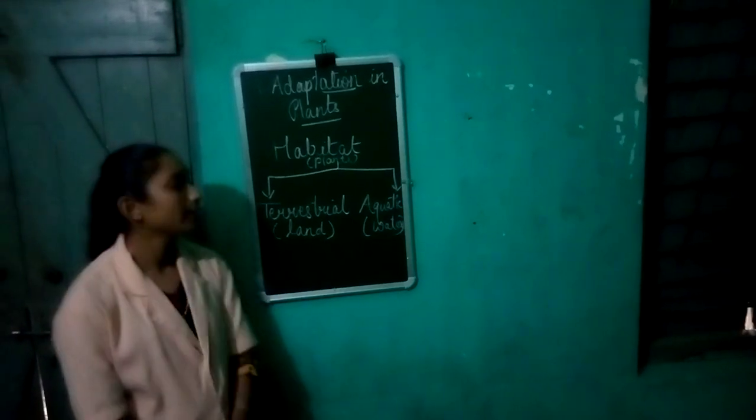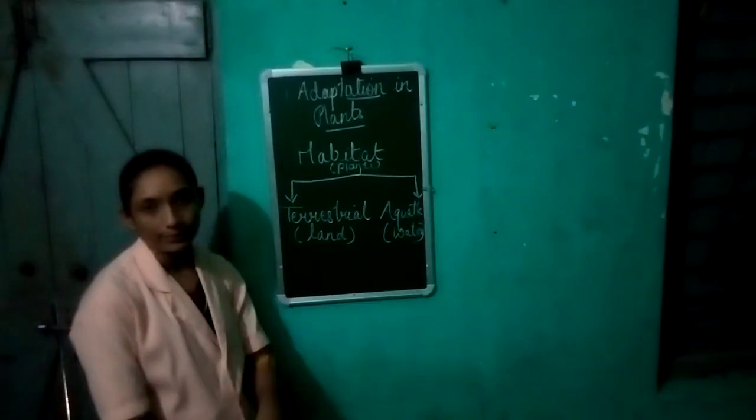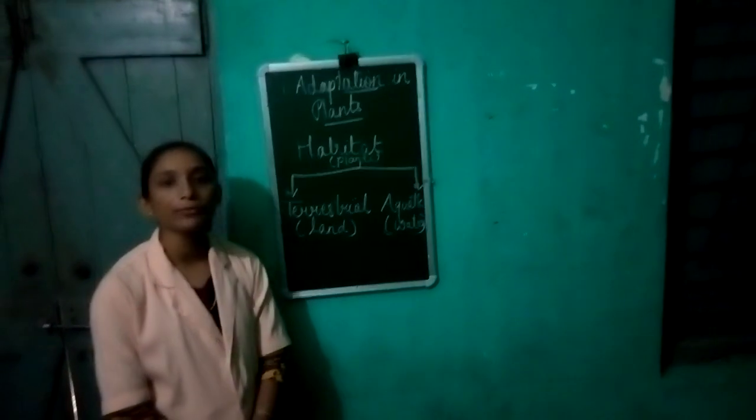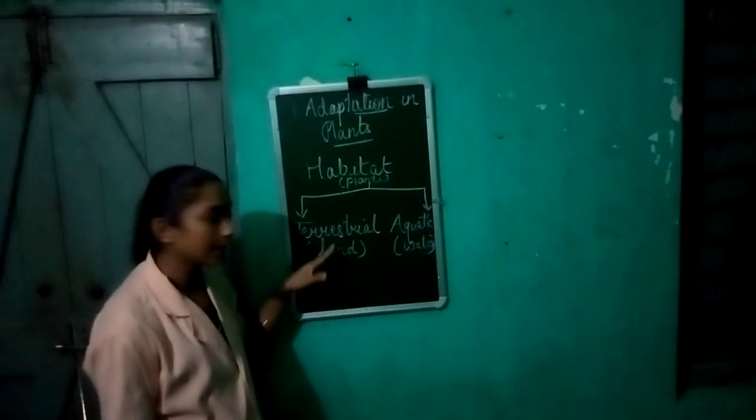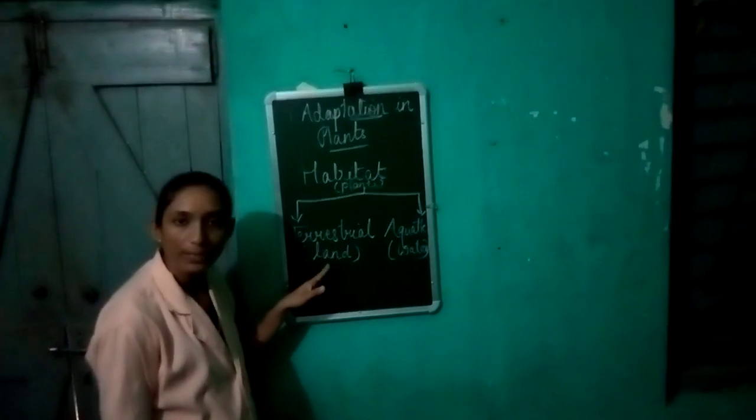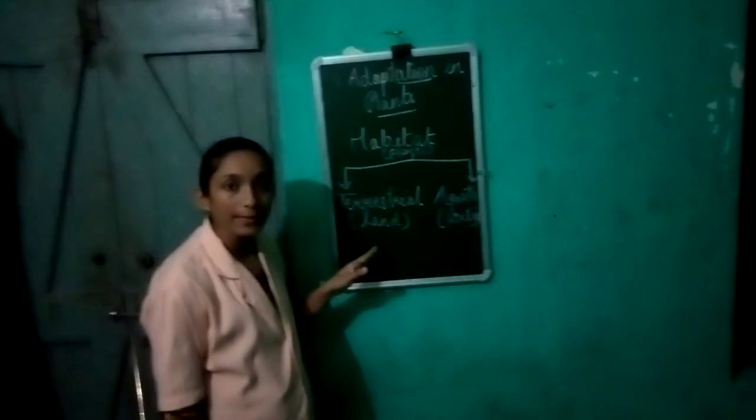Now I will deal with aquatic plants. What are aquatic plants? Yes, you are right: water. The plants which grow in water are called aquatic plants. Now, once again, I am explaining about the terrestrial plants. There are different types of plants found in different areas.